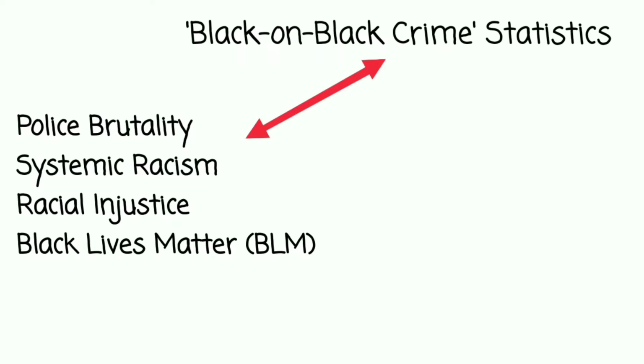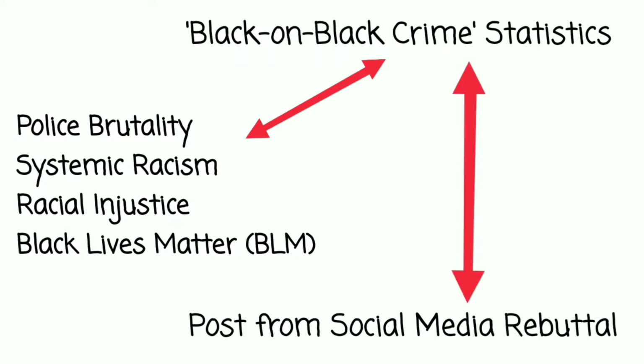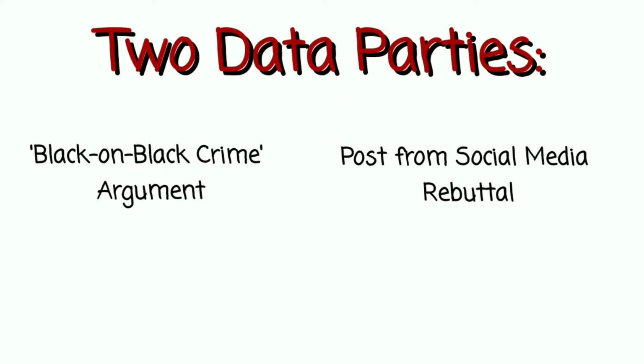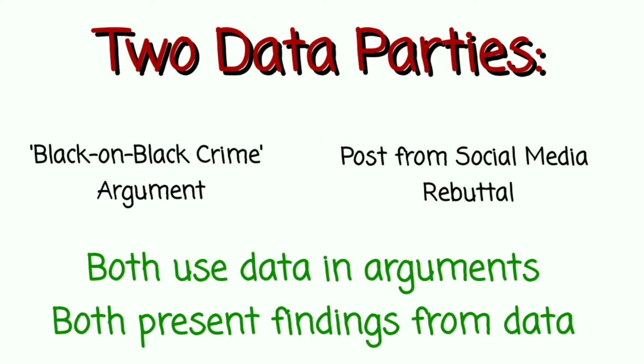Starting us off, we have the police brutality, systemic racism, racial injustice, Black Lives Matter argument. This argument is met in opposition with the use of the black on black crime statistics argument. This post we're going to see is in rebuttal to the black on black crime statistics argument. So, what we have here are two parties, both of which, as I mentioned earlier, are apparently data analysts, as they both use data in their arguments and are presenting their findings. With our 3 tips in mind, let's see how our two parties did as data analysts.